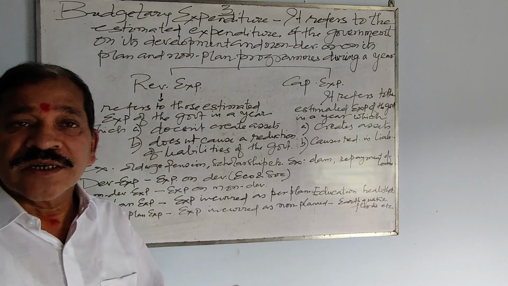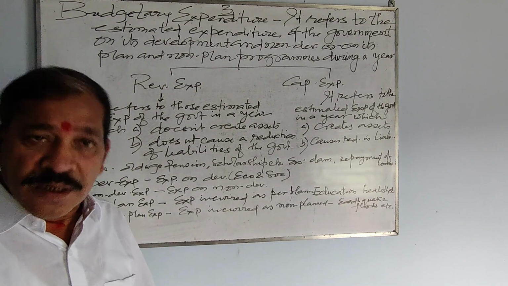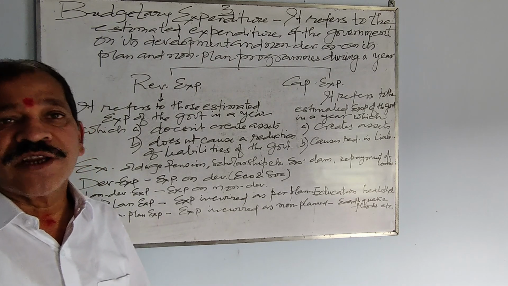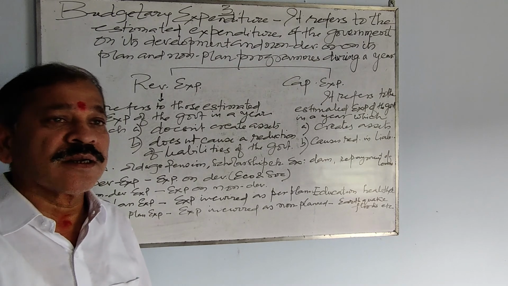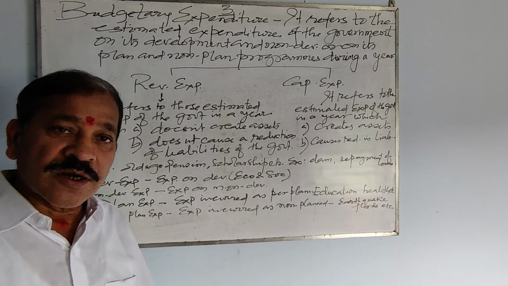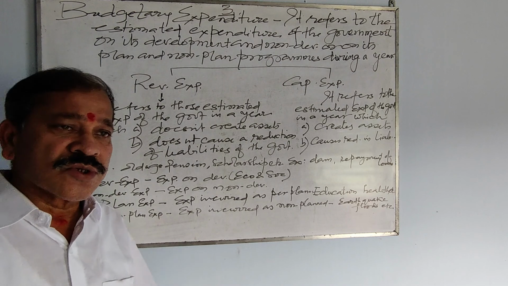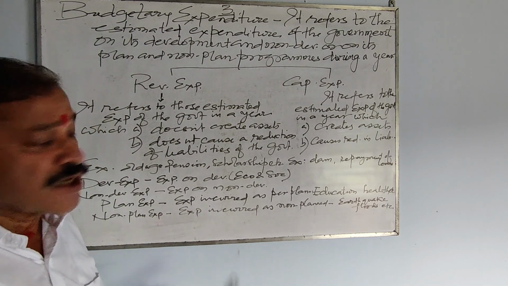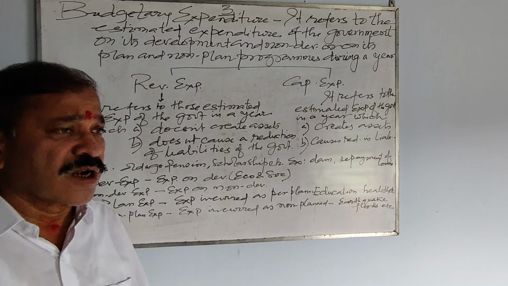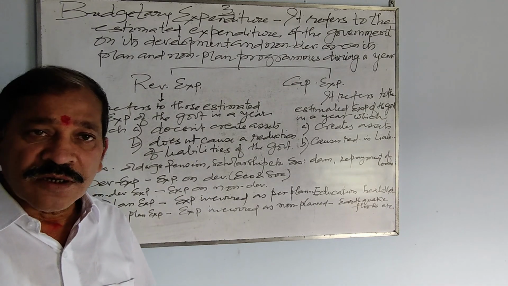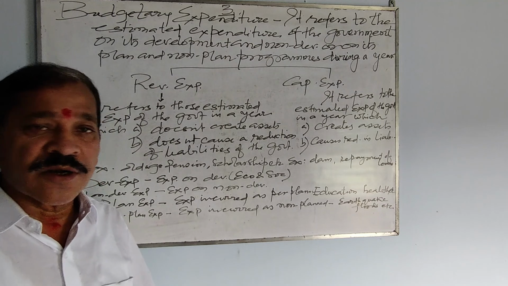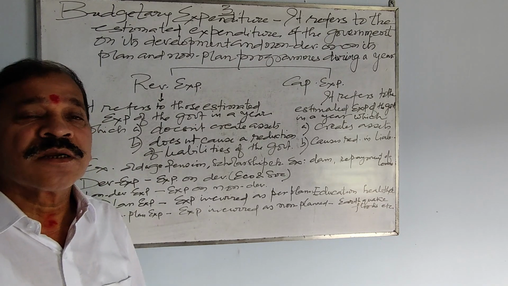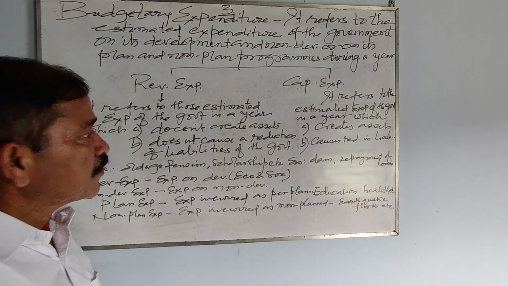Government incurs some amount of money on various plan and non-plan activities, development and non-developmental activities. All that expenditure is considered as budgetary expenditure. Whatever government spends either on plan or non-plan, development or non-development, all comes under budgetary expenditure.